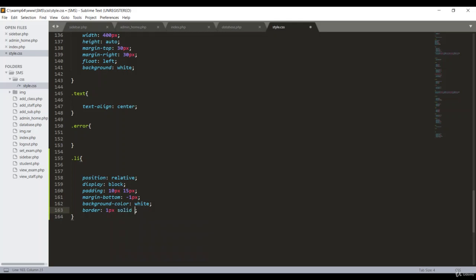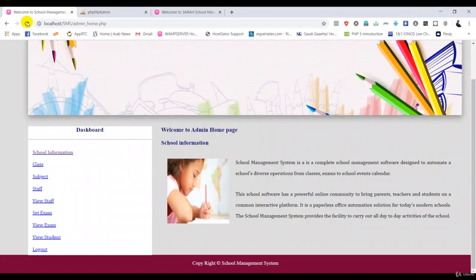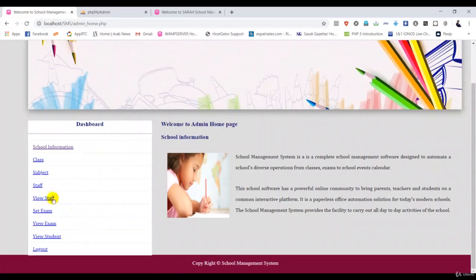Then the color of the border, hash, I have the code, F0F1, I think so. Go back again, refresh. Oh guys, looks much better. That's everything, it's nice.